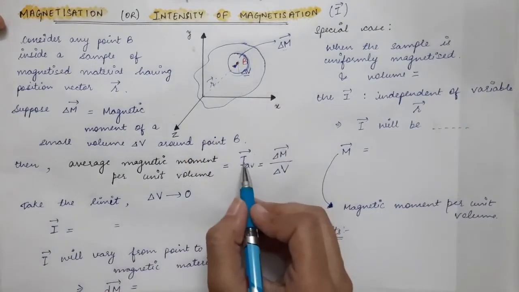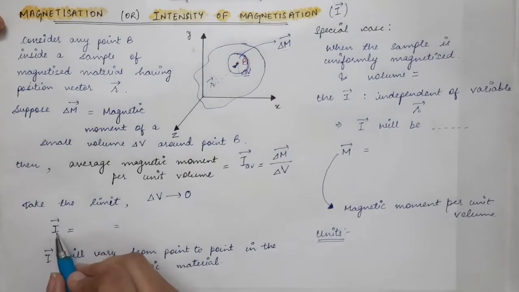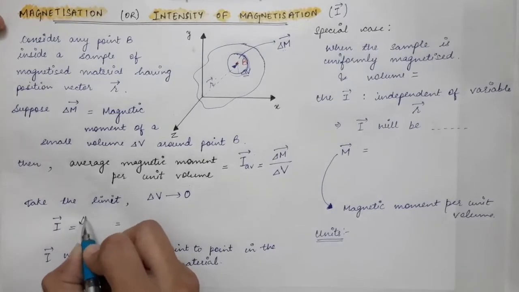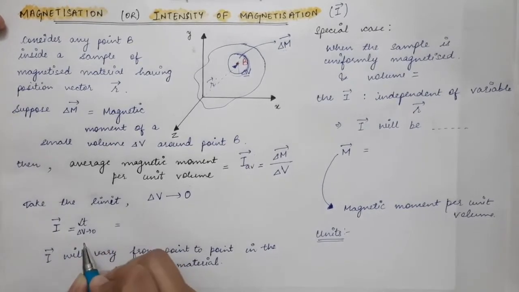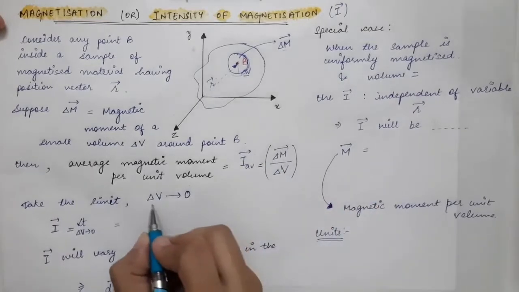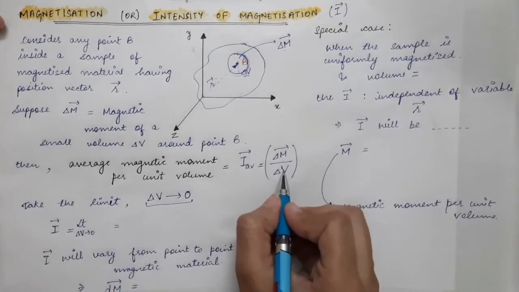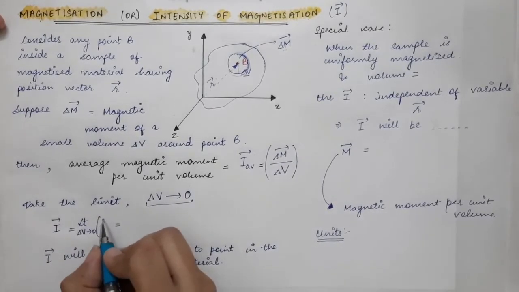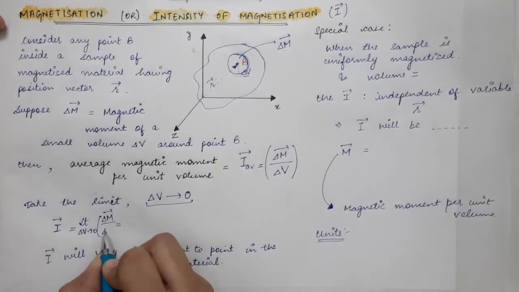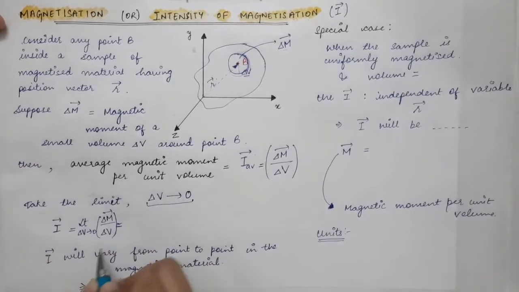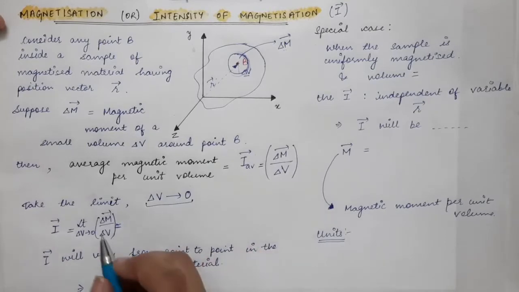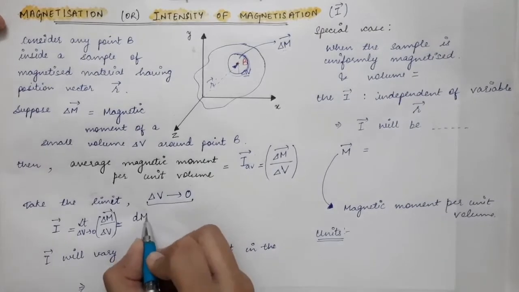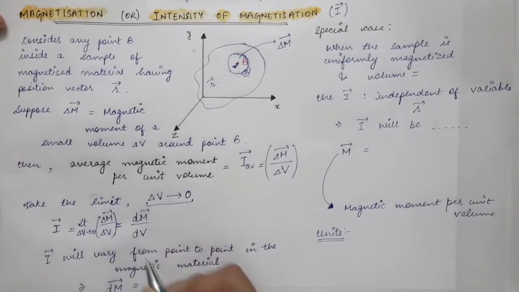In that case, I average vector can be written as just the I vector, and this I vector will be equal to the limit as delta V tends to 0 of delta M vector divided by delta V. And when delta V tends to 0, we can write this as a derivative, so it can be written as dM vector divided by dV.